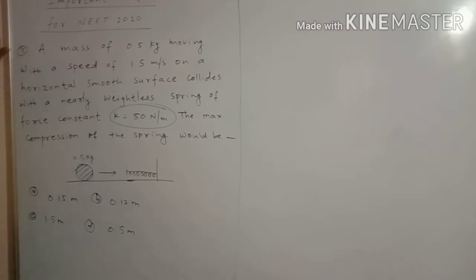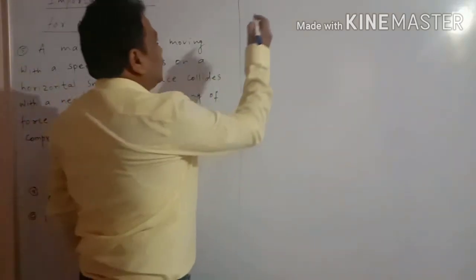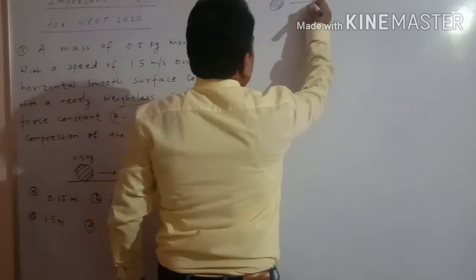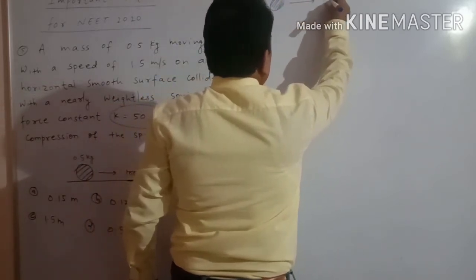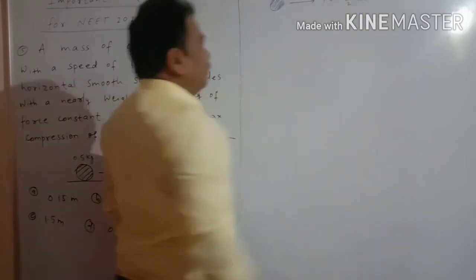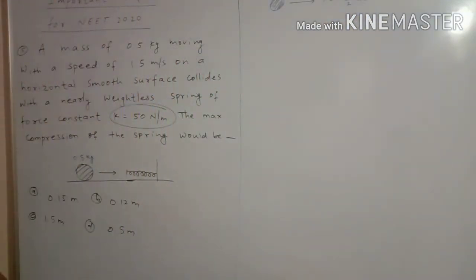This question is from work, energy and power, so we have to solve this problem with simple tricks. Now see here, any body in motion has kinetic energy, and kinetic energy is 1 by 2 mv square.